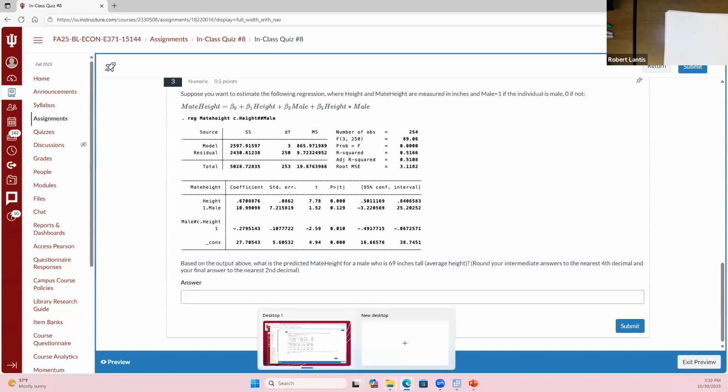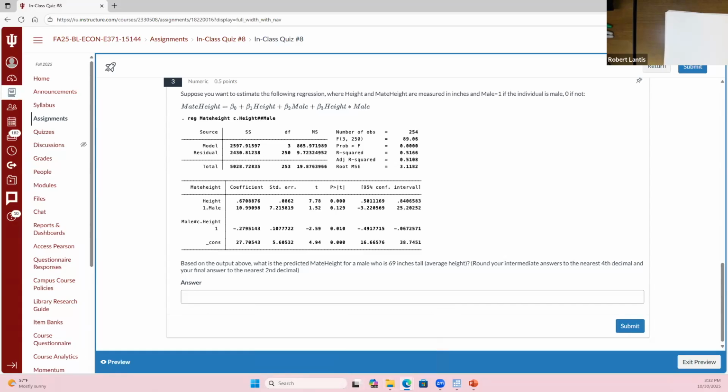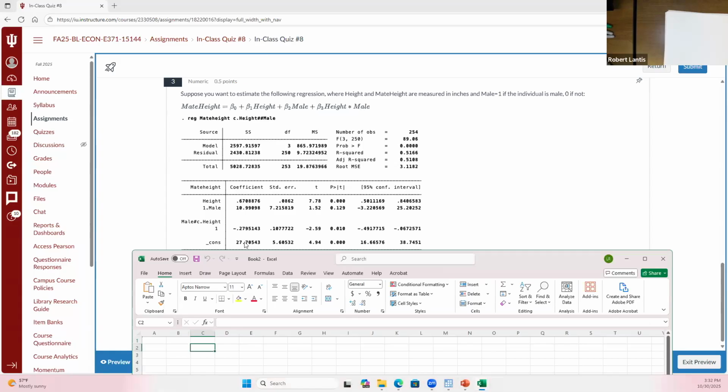So if I was doing this here, someone can help me out with a calculator unless I can get open here pretty quick. What would we actually be doing here? So to come up with my prediction, I would have my constant. Right? I would then add in the coefficient on height, which was roughly 0.67, multiplied by how tall was that person. I would then add into that, were they male? Yes. So I would take the coefficient on male. That gets multiplied by essentially 1.